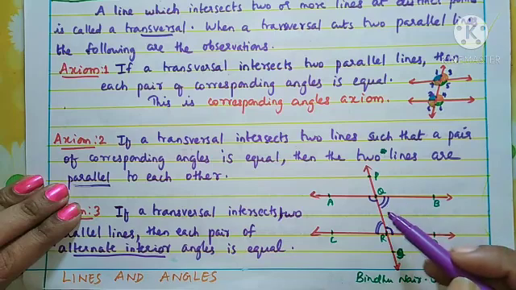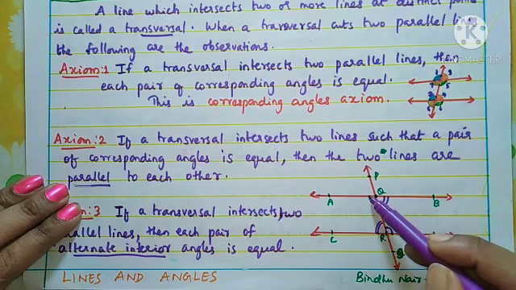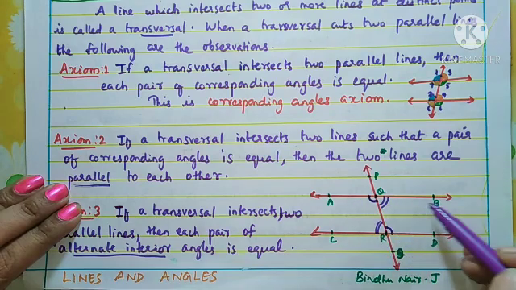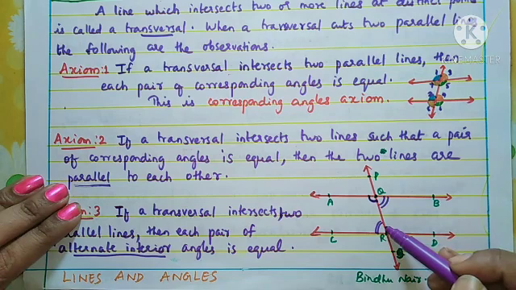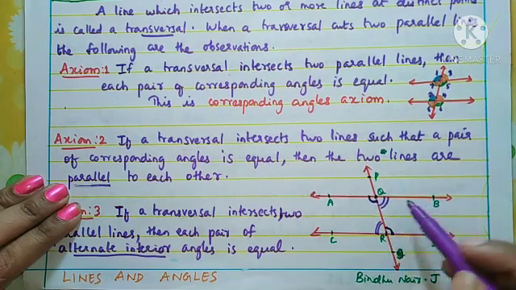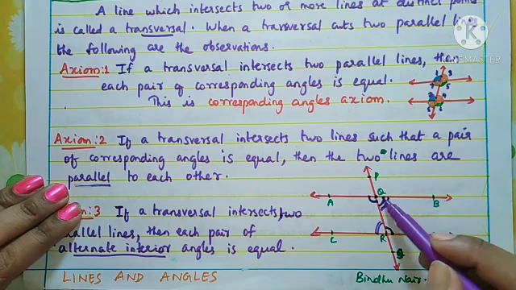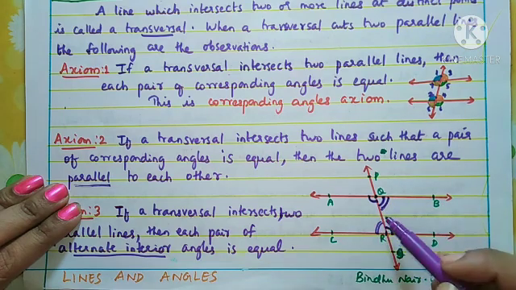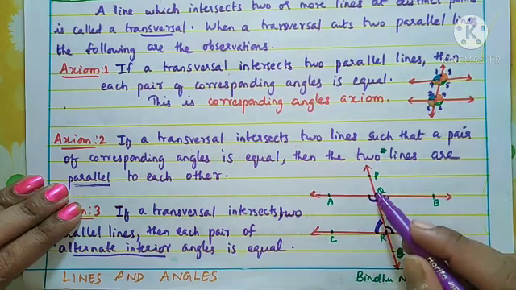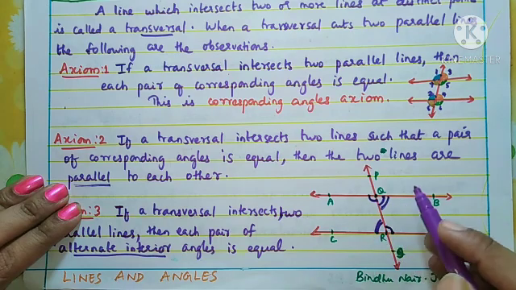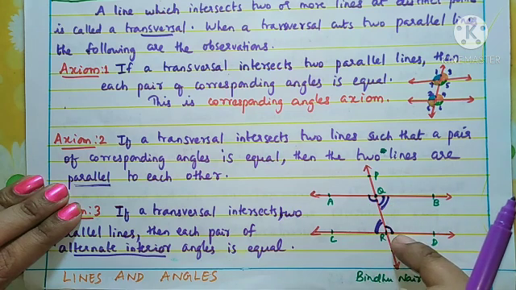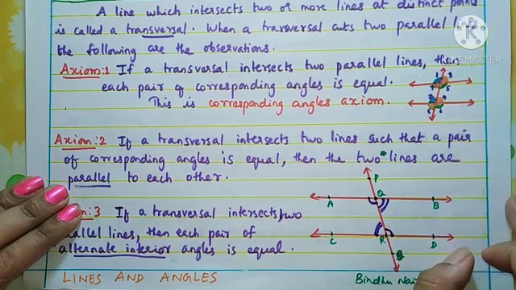So here you see, at this point, this angle AQR is equal to QRD, that is this angle. They are a pair of alternate interior angles. Similarly, this angle, that is BQR, is equal to CRQ. So alternately, that is, on either side of the transversal, interior angles are alternate interior angles. So that is also a true statement.